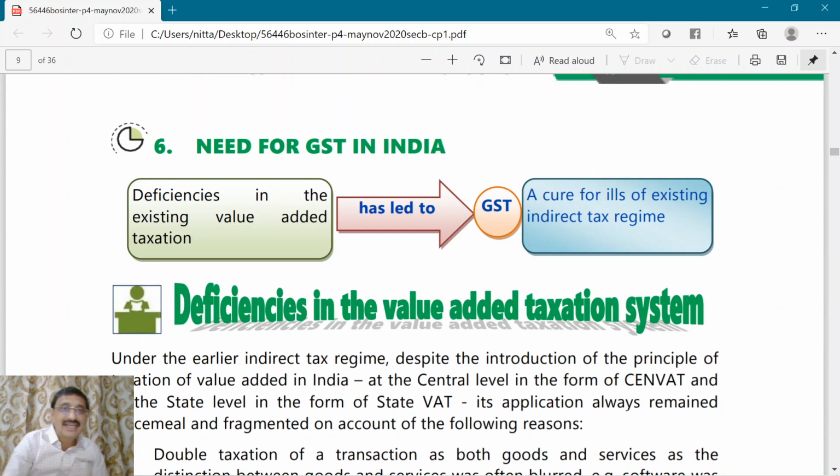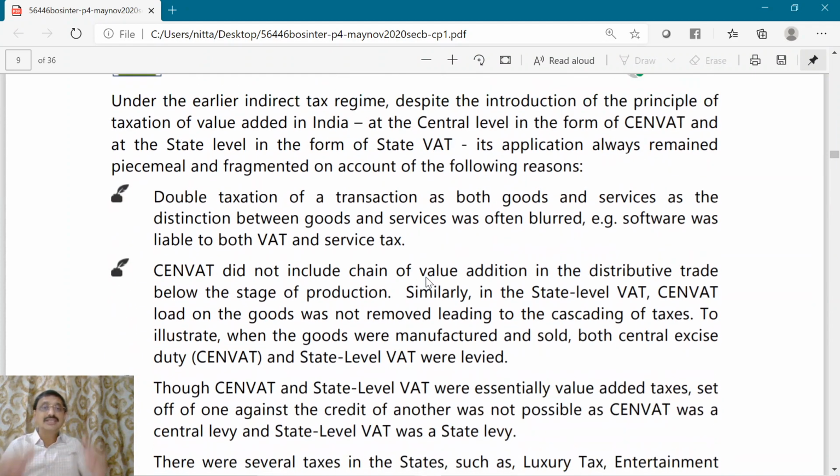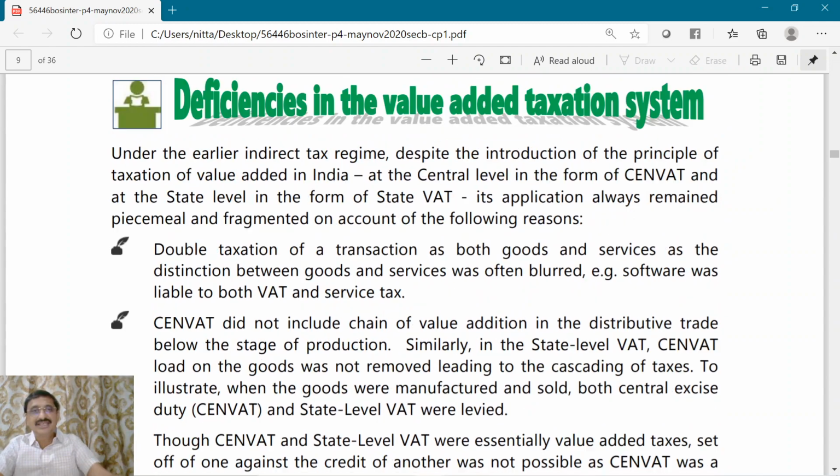So, now you can understand these wordings better. What is the need for GST? Because there were deficiencies existing at the time when GST was introduced. Before GST was introduced, there were certain illnesses, certain deficiencies in the existing system of indirect taxes. Therefore, GST was introduced. Now, let us go through these points. Keep in mind all the explanation I gave in the example, and you will understand it very clearly.